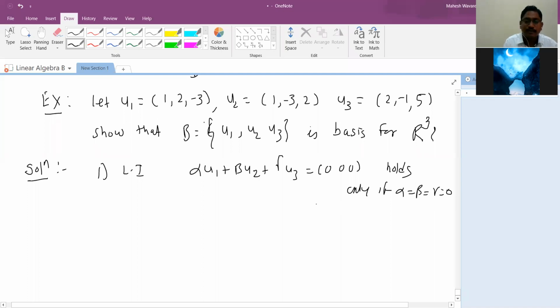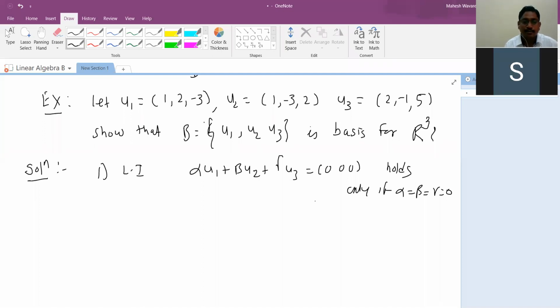This is a 3 by 3 system. One can find the determinant by taking u1 as the first column, u2 as the second column, and u3 as the third column. If the determinant is 0, then alpha, beta, gamma will never be only 0. We have non-zero alpha, beta, gamma satisfying this, which means it is linearly dependent. So in this case, we have to show that alpha, beta, gamma become 0. That is linearly independent.